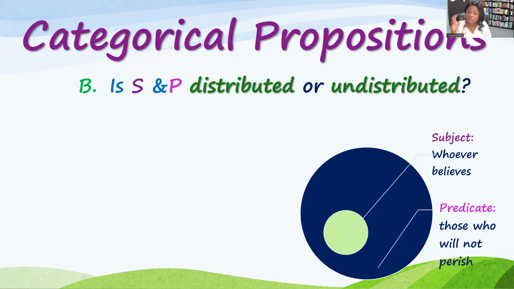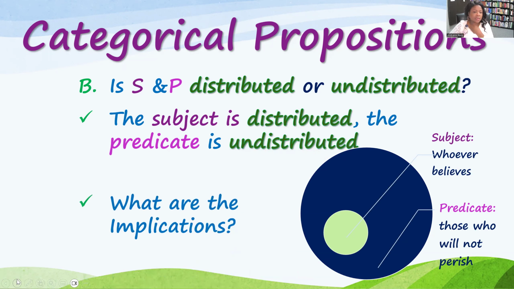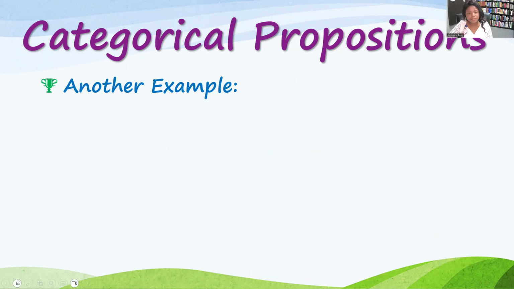So you see the subject is distributed because it's referencing human beings in the whoever. All the humans that believe in him will not perish. But the predicate can also include non-humans that will not perish, like angels. So in type A propositions, the subject is distributed, the predicate is undistributed.